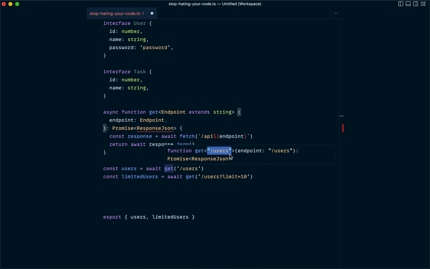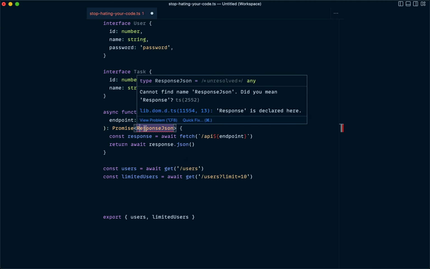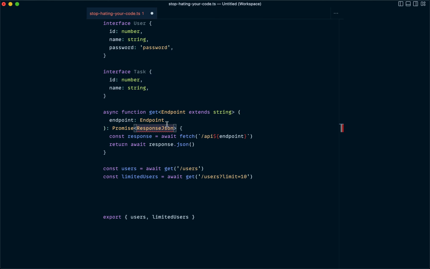we as human beings know the return type of this function because we read the endpoint. TypeScript now at least is able to read the endpoint. It's still not quite aware of what the return type is based on that endpoint, but we've got the first task done, which is making sure TypeScript is actually able to read this endpoint in the same way that we as human beings would read it. And so now, to actually wire this up and make it type safe, and make it realize that whatever endpoint is being passed in, it has to go look up the corresponding return type for the response JSON, we can set this up.